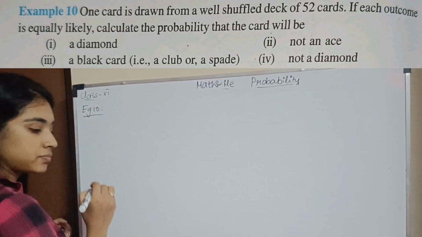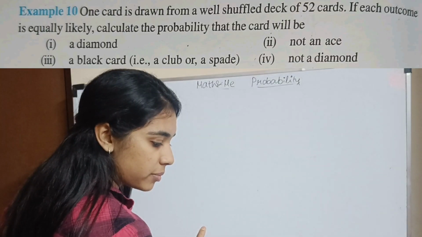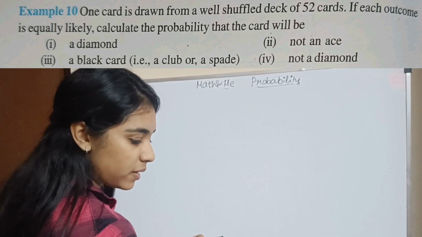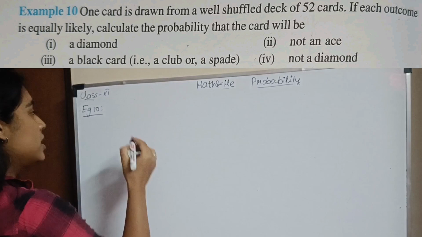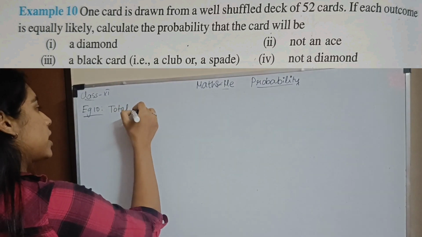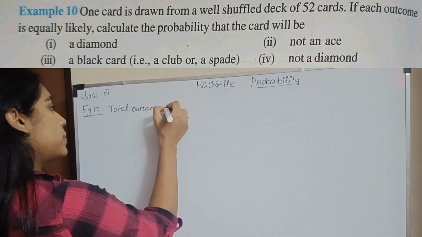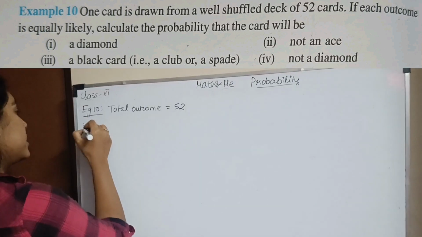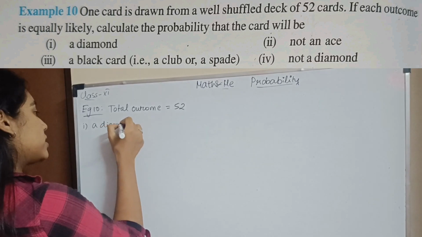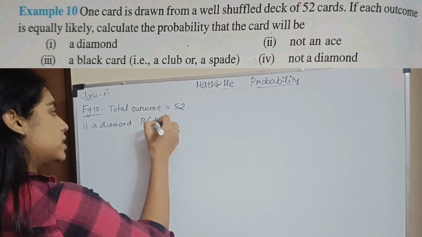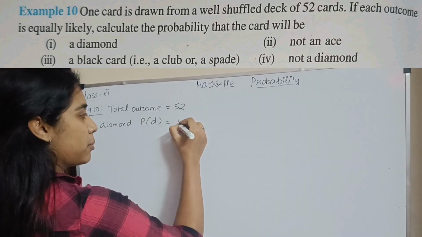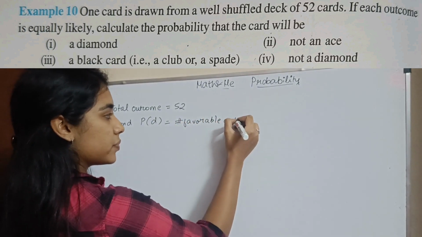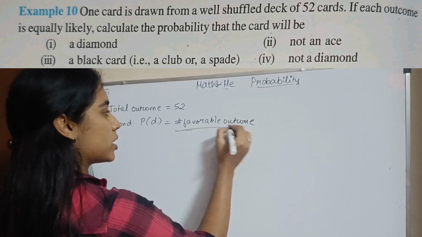Example 10. One card is drawn from a well shuffled deck of 52 cards. If each outcome is equally likely, calculate the probability that the card will be a diamond. First, what is the total outcome? Total outcome is the number of cards. How many cards do you have in a deck? You have 52 cards. Then what is the first subsection? They are asking about a diamond. So how do you write the probability? The probability of getting a diamond, let me call it D, is the number of favorable outcomes divided by the total outcomes.